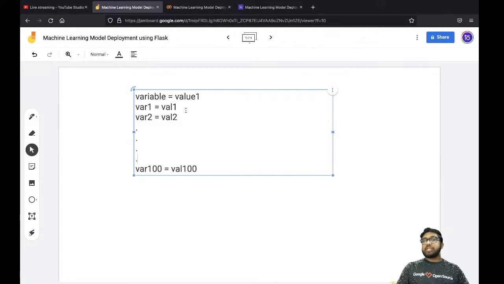So if you see the general way, what are you doing? You're storing a value into a variable. Why are you storing a value into a variable? So that in the upcoming time, if you want to use that value, you can call that variable and you can access that value, right? You are not interested in what exactly is the name of this variable. You're interested in the value, not in the variable.